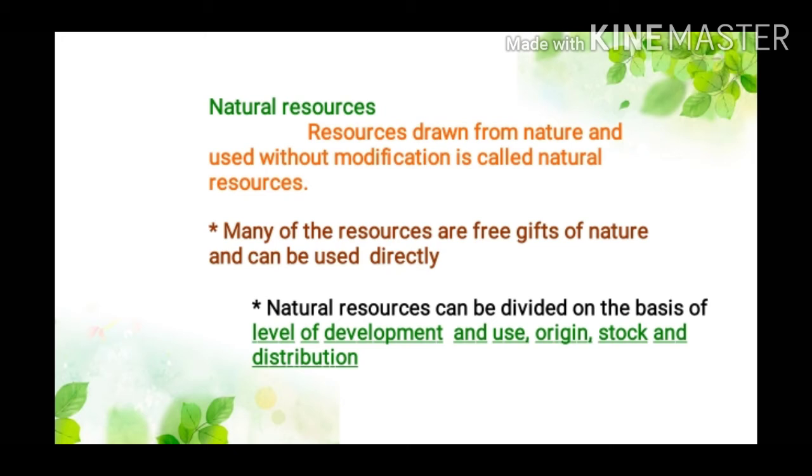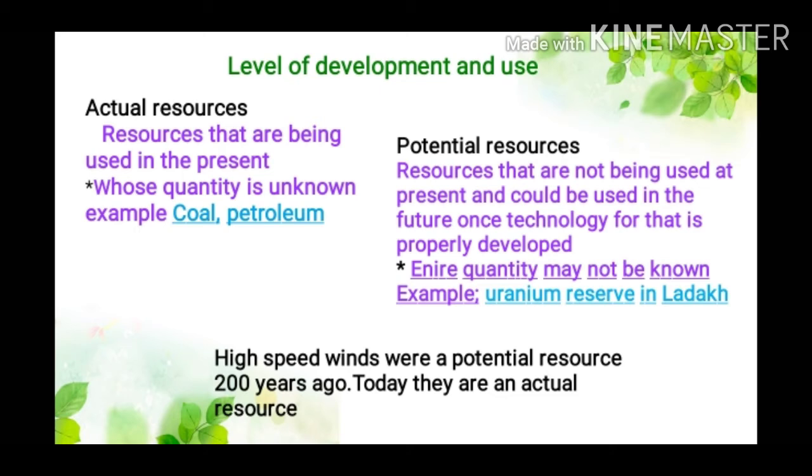Natural resources are classified on the basis of level of development and use, origin, stock, and distribution. On the basis of level of development and use, natural resources are divided into actual resources and potential resources.